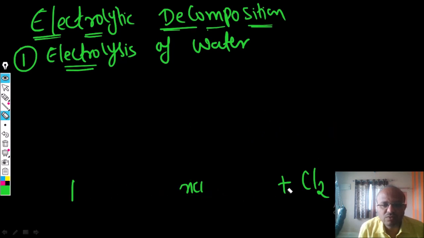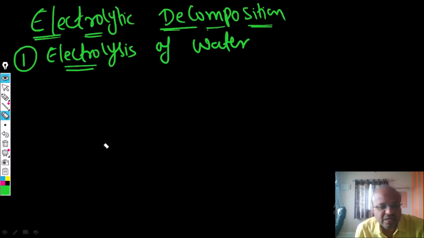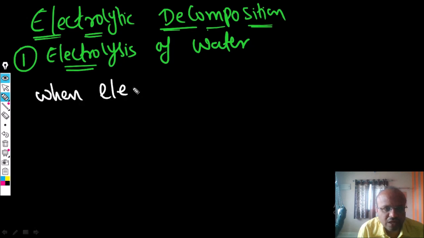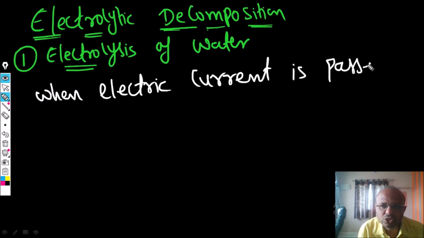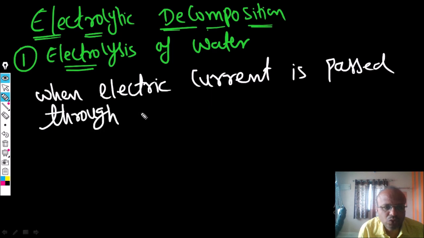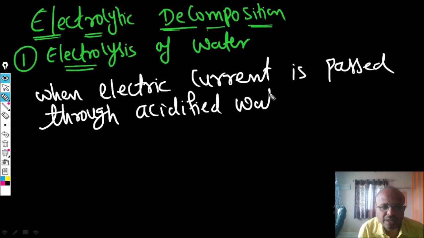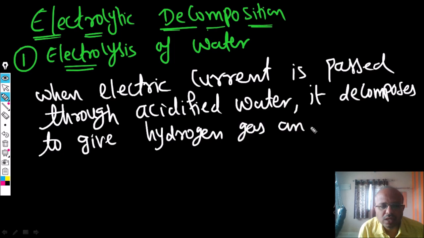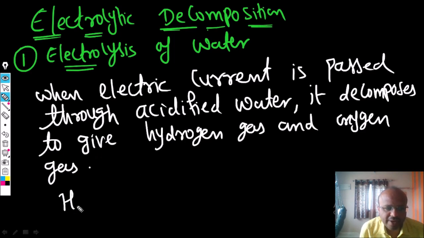When electric current is passed through acidified water, then it decomposes to give hydrogen gas and oxygen gas. Example, here we have H2O.